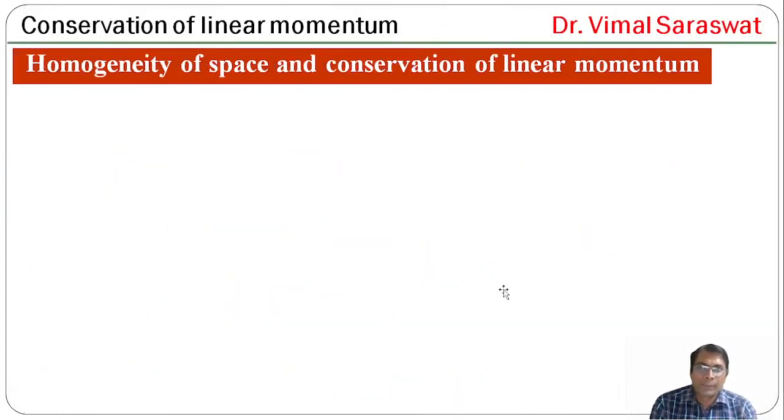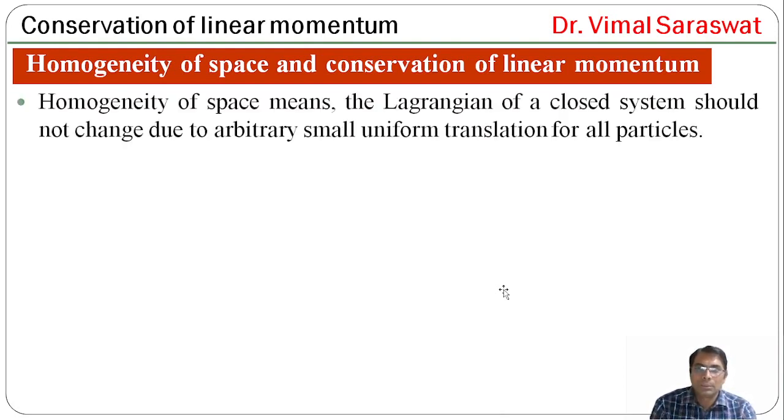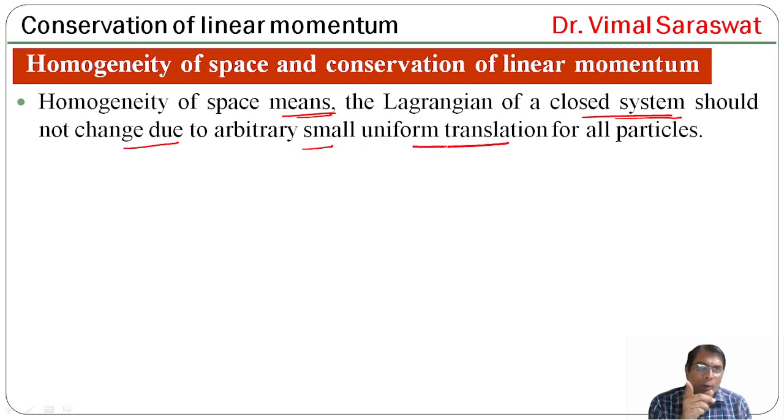So, homogeneity of space and conservation of linear momentum. Now, what is homogeneity of space? Homogeneity of space means the Lagrangian of a closed system should not change due to arbitrary small uniform translation for all the particles.